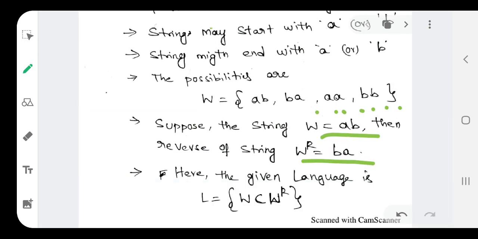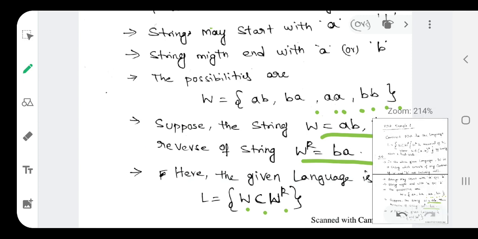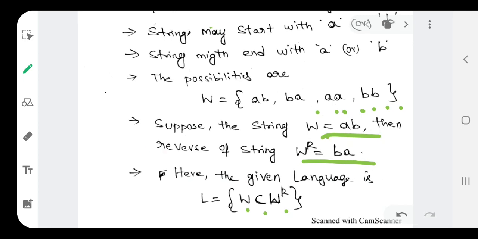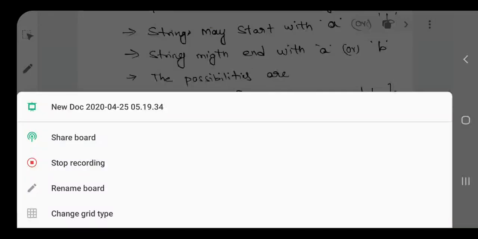So what is the language given here? W C W power R. Suppose W equal to AB, what will I take here? AB, C followed by BA. When I consider W as AB, this is the string I will take for the given language.